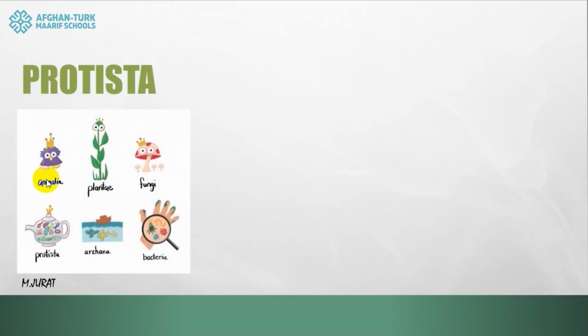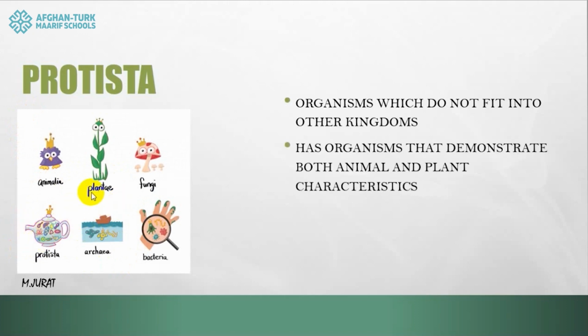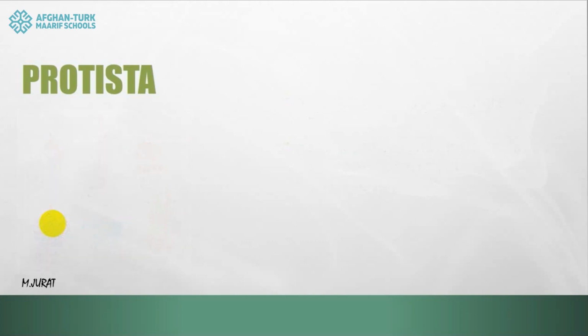First of all, we know that there are 6 kingdoms, as you can see over there. Protists are so unique that they do not fit into any other kingdom, but protists might have some features from plants, some features from Animalia, but completely they do not resemble those kingdoms. Protists might have some different features that we are going to study today.